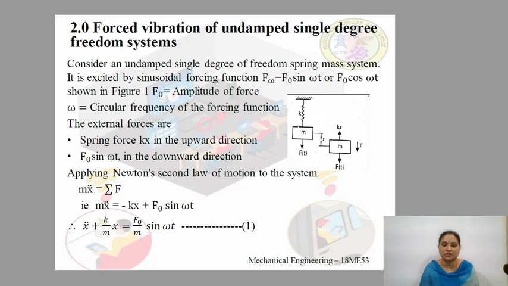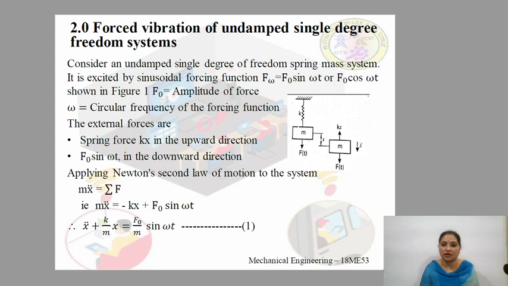When the force F is applied on the mass, it is called forced vibration. So the spring mass system is excited by a sinusoidal forcing function F(ω), which is equal to F0 sin ωt or F0 cos ωt, as shown in the figure.